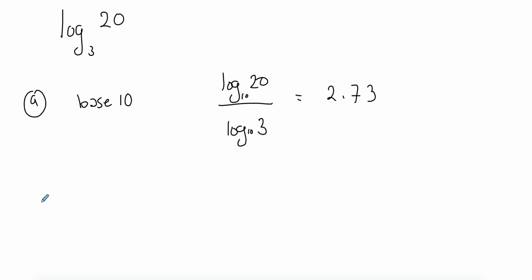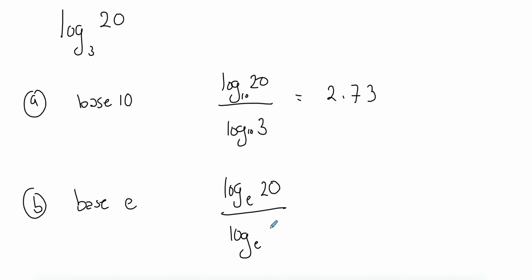And if you actually solve it in a calculator, this will be 2.73. If, say, you want to change it to a base e, so you should know how to do natural logs. So this would be log base e of 20 over log base e of 3, which is actually just ln 20 over ln 3. And that would also give you 2.73. So this is just to show you that no matter what base you change it into, you will still get the same answer.